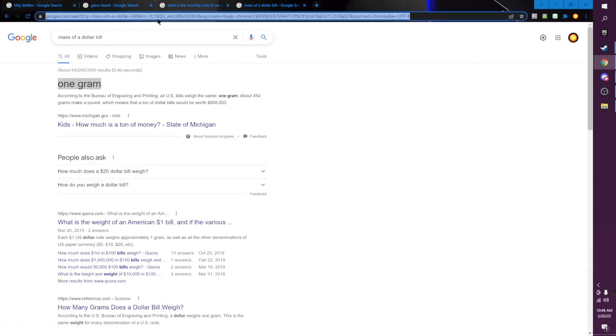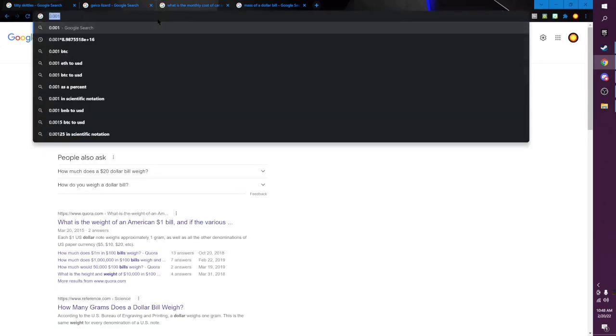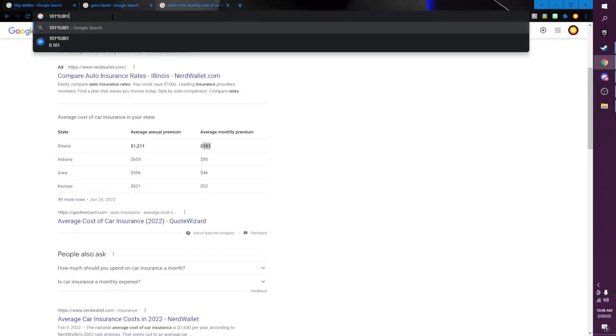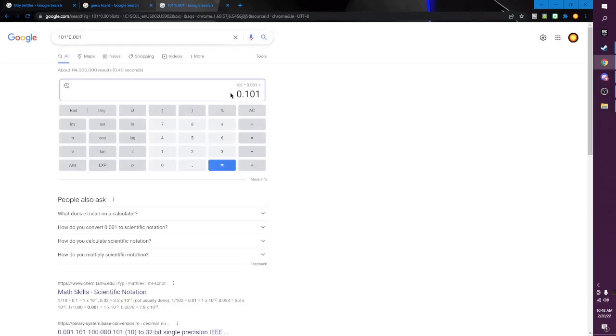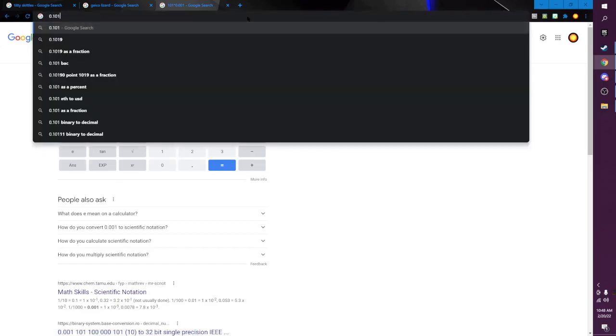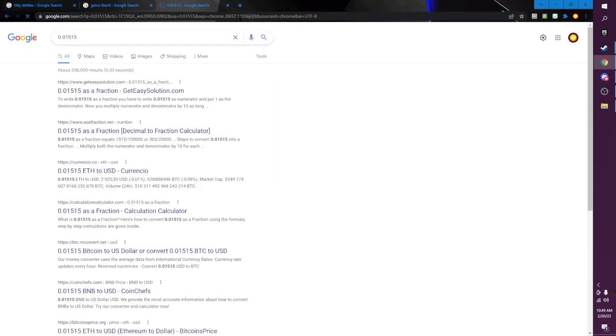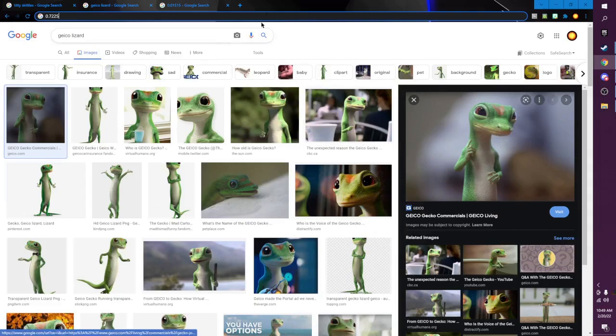Okay, 1 gram. 1 gram is 0.001 kilograms. Wonderful. So we have 101 times 0.001 is 0.101. So this is how many kilograms is in one car insurance. Great. But we're not done yet, because we're saving 15% of this car insurance. Or not saving, we are deleting 15% of this car insurance. So 0.15, this is how much mass gets deleted in our car insurance. Okay, this is how many kilograms of mass we're losing to this terrible lizard. I hate his face. He's staring at me.